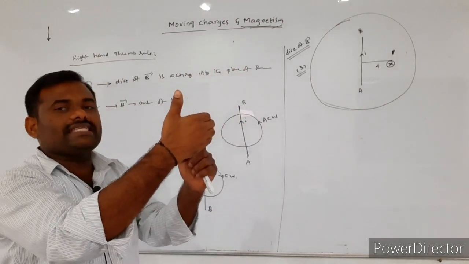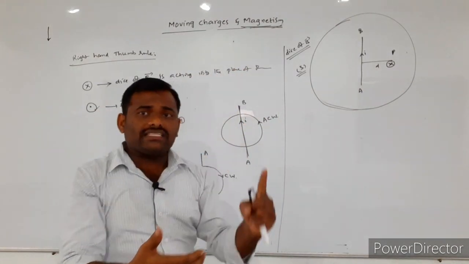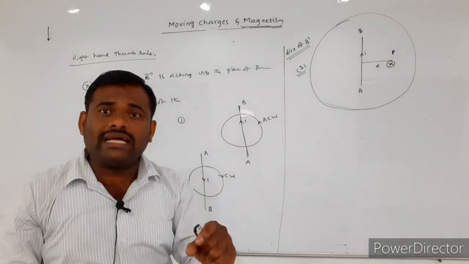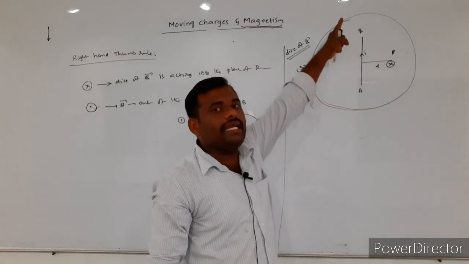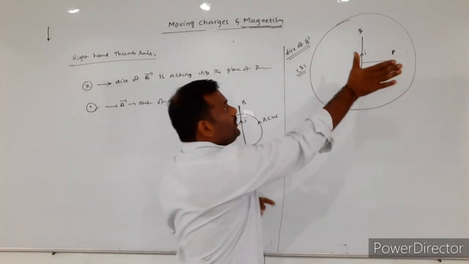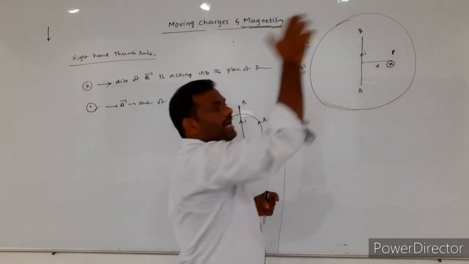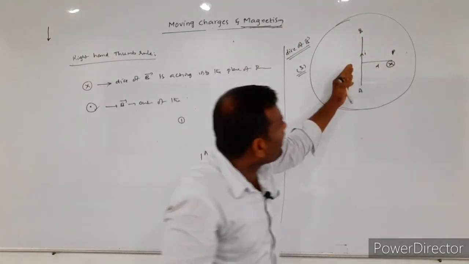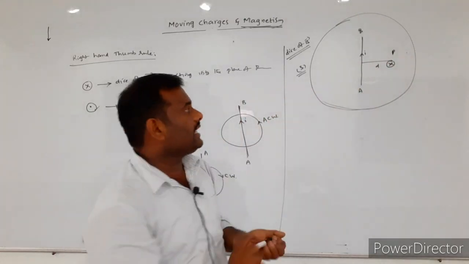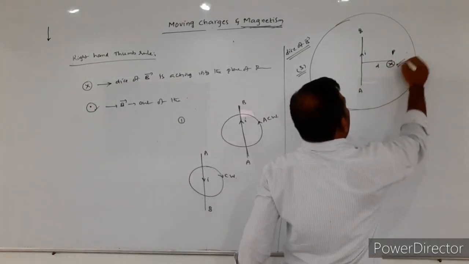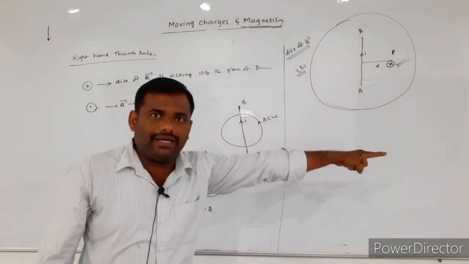Inwards means the curling fingers are giving what? Direction of the lines of force. So the direction of the lines of force is also giving the direction of the magnetic field. That means whenever the current is moving in the upward direction, when you place your right hand thumb, the curling fingers will be giving the direction of the magnetic field on the right side of the conductor. The magnetic field will be acting into the plane of the paper.